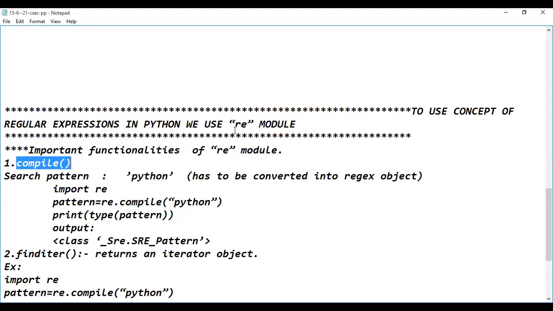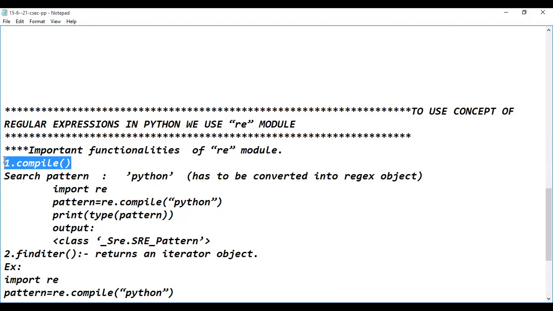This compile function is defined inside of what? The re module, using which we are converting this string object into the regular expression object, the search object. Everything has to be available in the form of regular expression objects. So this Python, which is considered as a search item, is converted into the regular expression object with the help of the compile function defined inside of the re module.